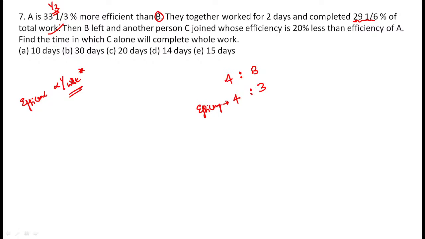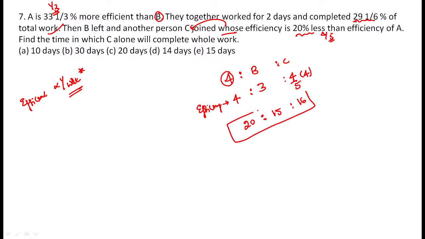Okay. Then B left and another person C joined, whose efficiency, C's efficiency, is 20% less than A's efficiency. See, 20% less means the value becomes 4 by 5th of A's efficiency. So 20% means 1 by 5. See, 1 by 5 less means 1 minus 1 by 5, so the value becomes 4 by 5th of A's efficiency. Now final calculation. See, here 20 units, here 15 units, here 16 units. It means the efficiency per day, guys. Per day, A did 20 units, B did 15 units, C did 16 units.